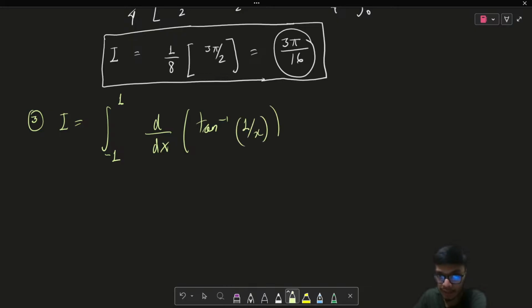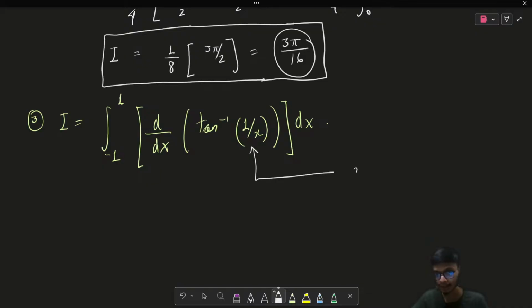To explain you a very interesting result. Now what is that interesting result? If you look at this functional expression over here, the interior function, that is 1 upon x, has a very interesting property that at x equals to 0, this particular function is not defined. At x equal to 0, 1 upon x is not defined.